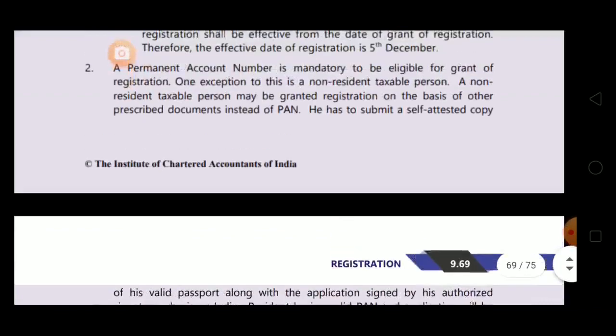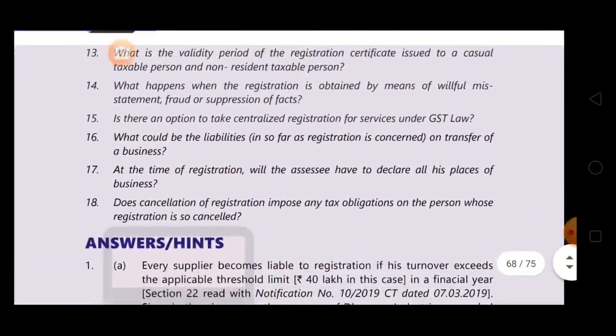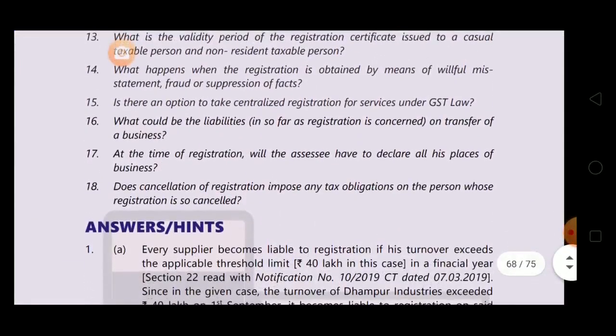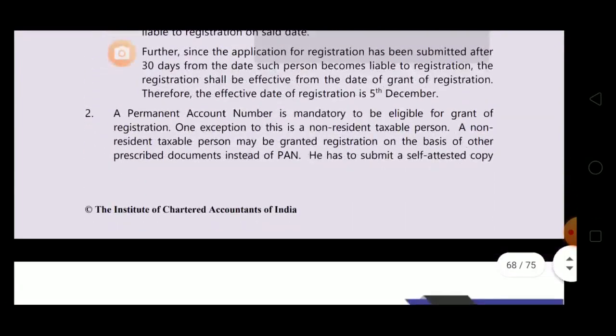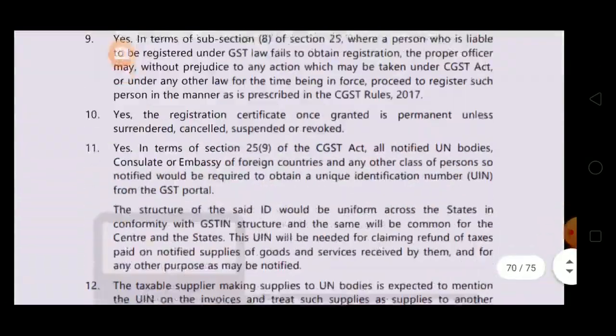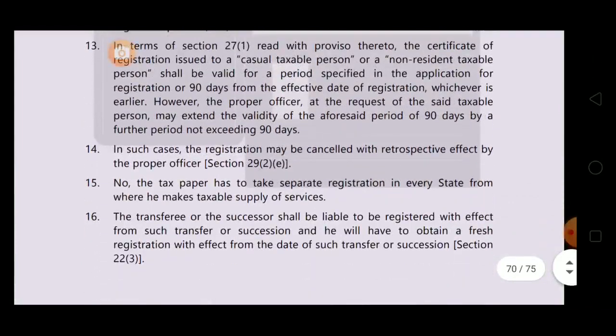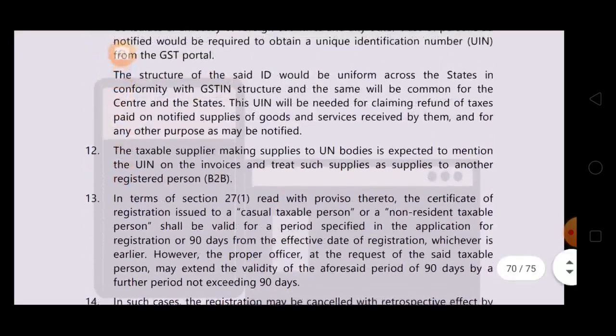Question number 14. What happens when the registration is obtained by means of willful misstatement, fraud or suppression of fact? Obviously, it will get cancelled by the proper officer. See the answer. In such cases, registration may be cancelled with retrospective effect by the proper officer. With retrospective effect, mind it. Section 29, subsection 2, clause E.